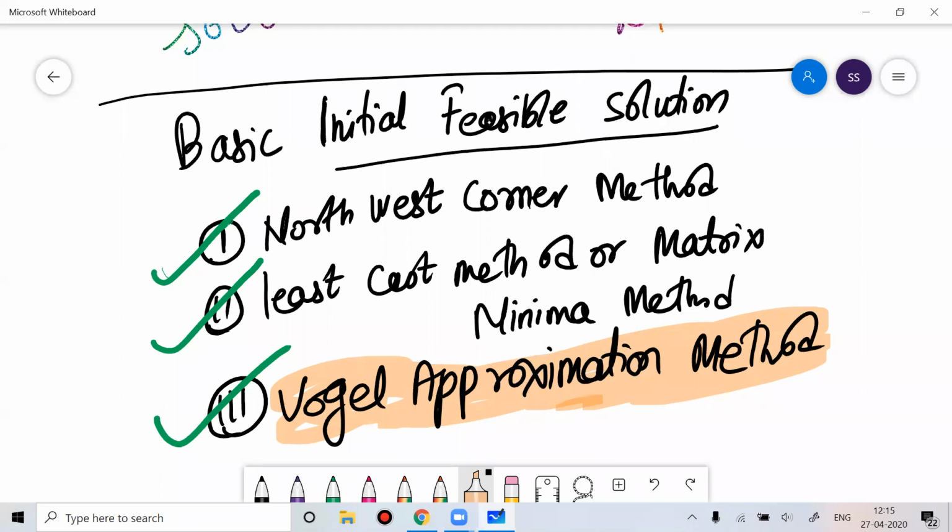Once I do this problem by all three methods, you'll realize that the most difficult method out of these three is the Vogel approximation method.